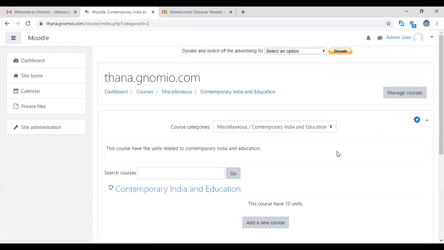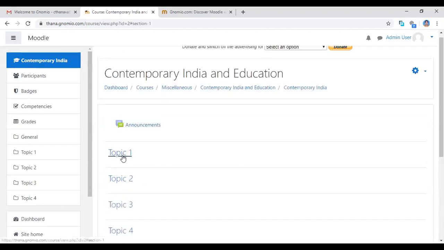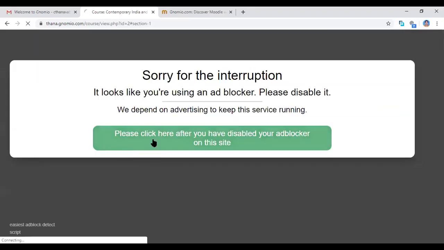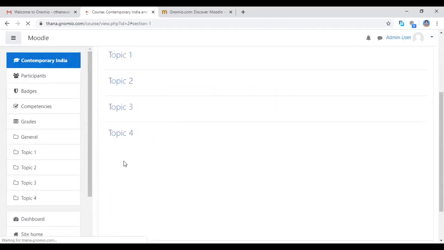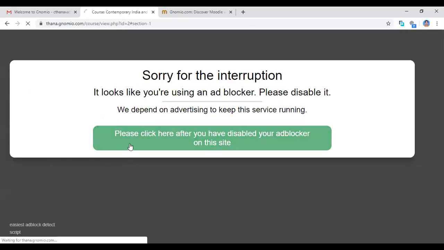Next, we are going to add the topics one by one. So you click the Contemporary India and Education course button here. See, now you are going to add one by one. If you click the topic, you can't change or edit anything else. If you want to change or edit anything else, only the site administrator can do it.